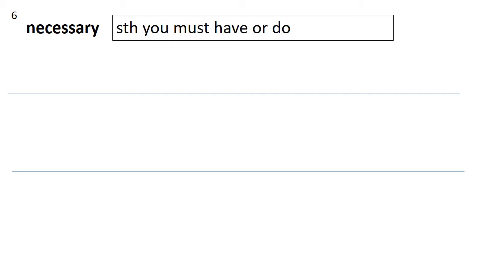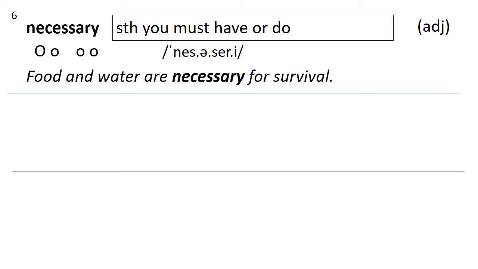Number 6 is necessary. Necessary means something you must have or you have to do. Necessary is an adjective. How many syllables? Necessary. 4. Stress on the first one. Food and water are necessary for survival. So if you don't have food and water, you will die.